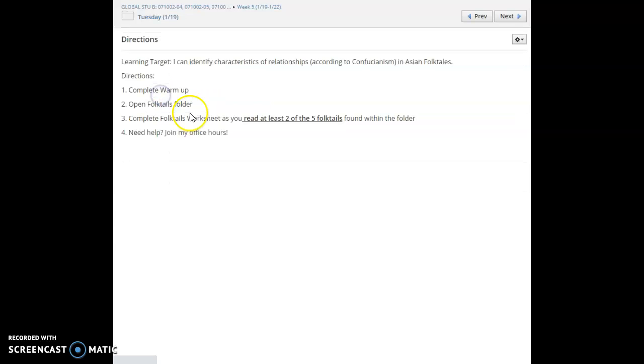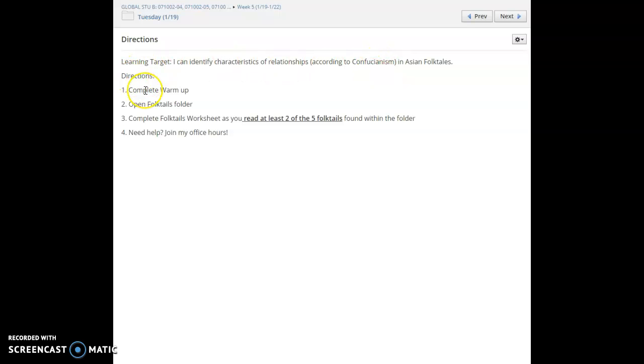First things first is our directions for the day. So, your learning target: I can identify characteristics of relationships according to Confucianism in Asian folktales. To break that down, we are going to be reading Asian folktales from Southeast Asia and examining how they show the different characteristics of Confucianism that we learned about last week.